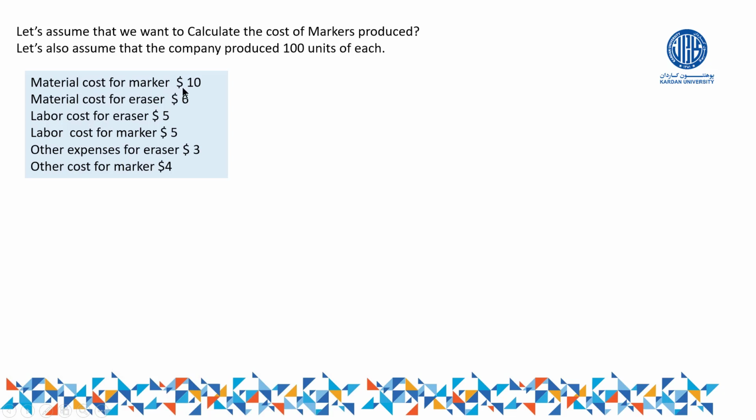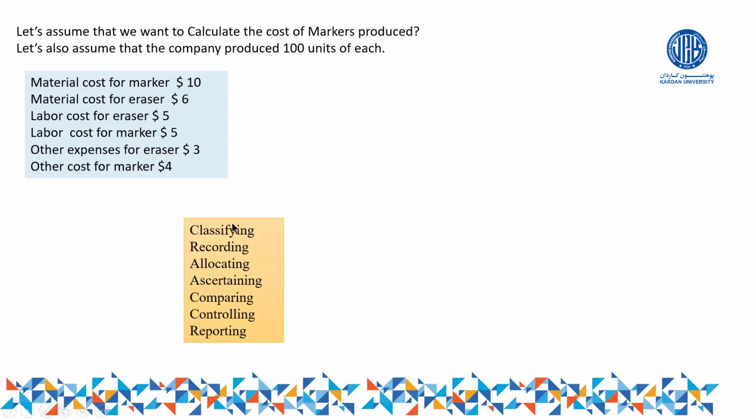Some material cost for marker is $10. Materials cost for eraser, suppose this is another product, is 6. Labor cost for eraser is 5. Labor cost for marker is 5. Other expenses for eraser is 3. And other cost for the marker is 5. Now let us apply those 4 or 5 stages which we have seen in the previous slide.